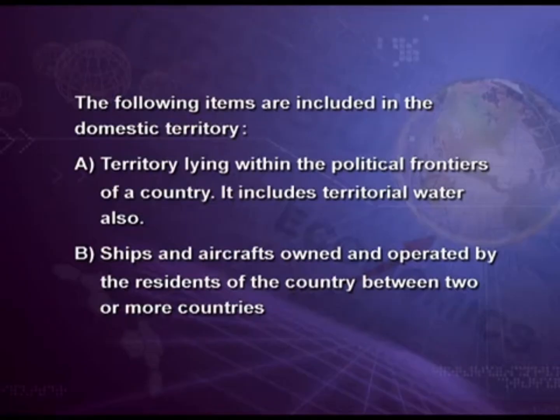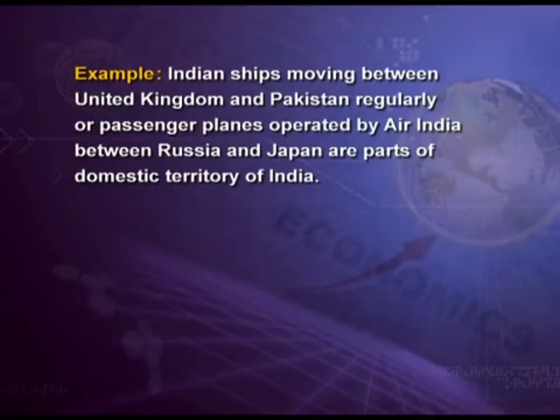Second, ships and aircraft owned and operated by the residents of the country between two or more countries. Example, Indian ships moving between the United Kingdom and Pakistan regularly, or passenger planes operated by Air India between Russia and Japan are parts of the domestic territory of India.